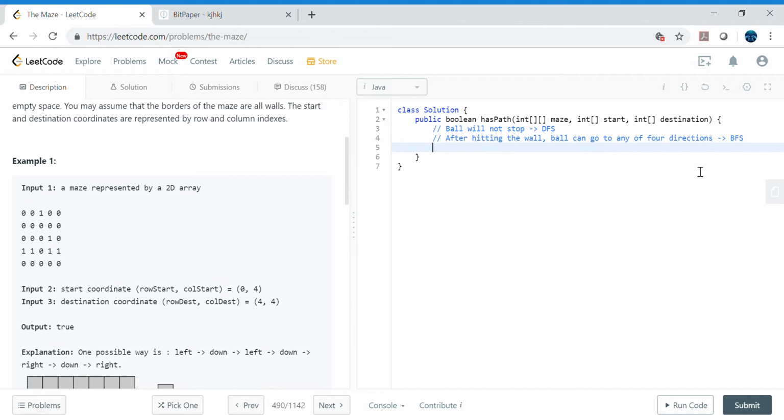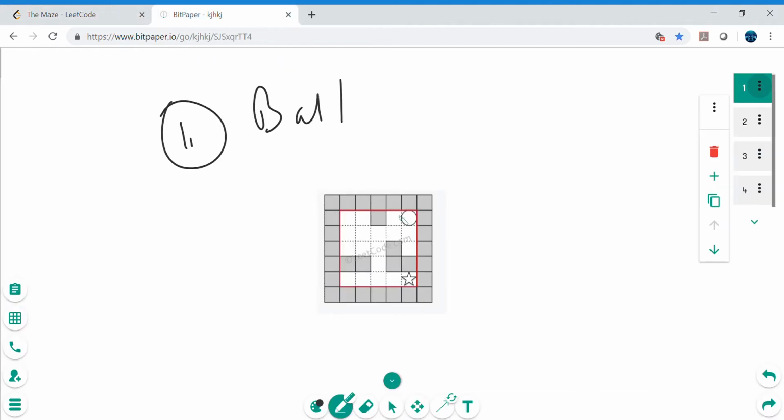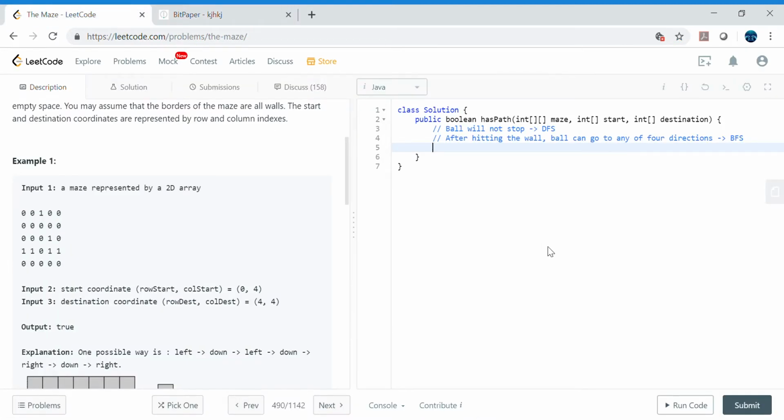Let's think about that. We have to start with the start position. So we will just move one direction by one direction. We will create the wrapper of breadth first search, and inside breadth first search we will try to roll this ball in a depth first search manner. We will just keep rolling until it hits the wall. So that's what we will do. Let's go ahead and quickly do that.